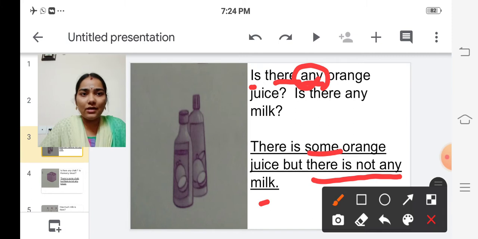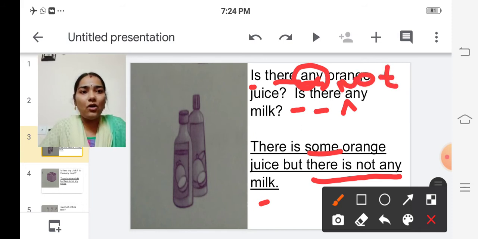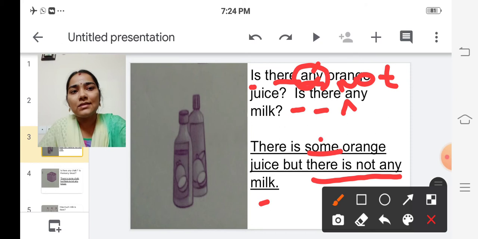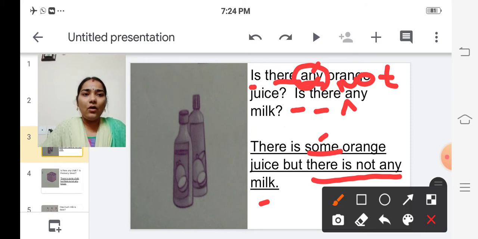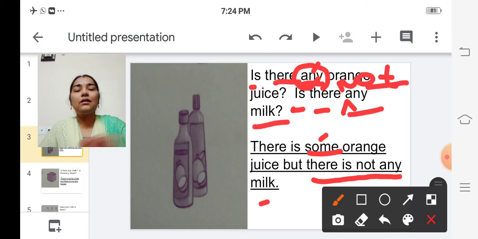Here we have to put not. There is not any milk, isn't it? There is some orange juice. Replace this any by some. There is some orange juice, but there is not any milk.